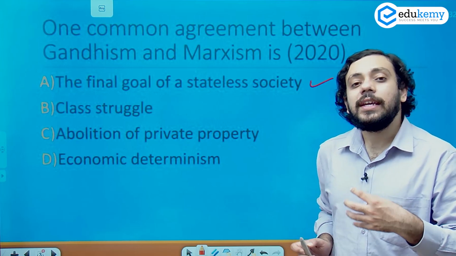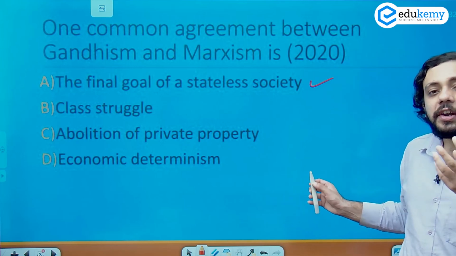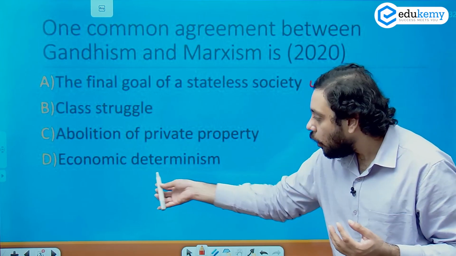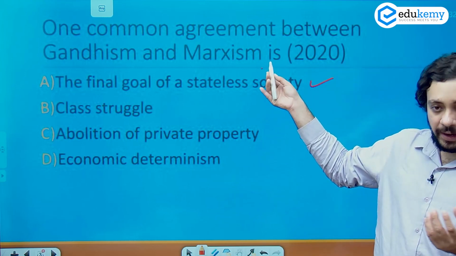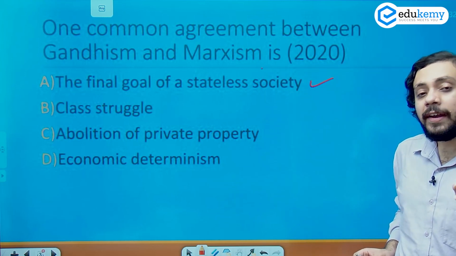That means to say that it is economics which determines everything. So economic determinism is something we find in Marx, but we don't find it in Gandhi.